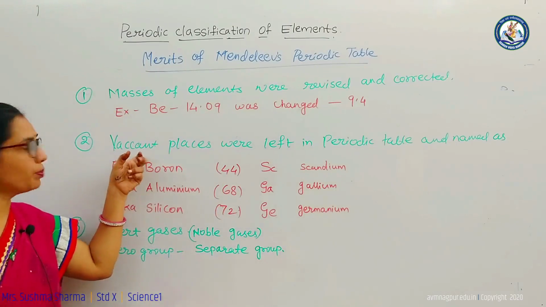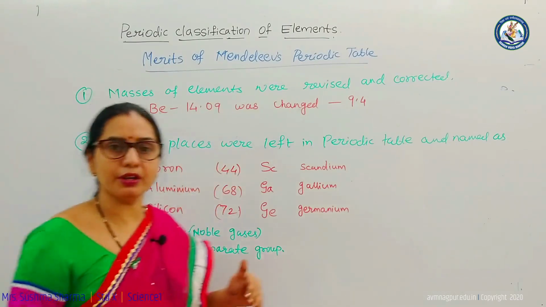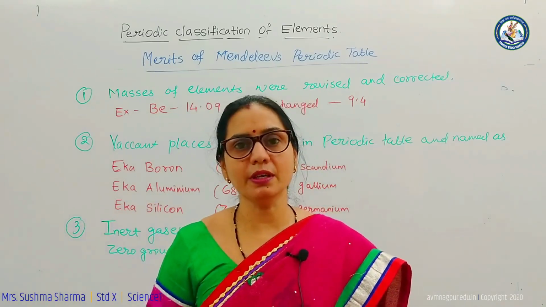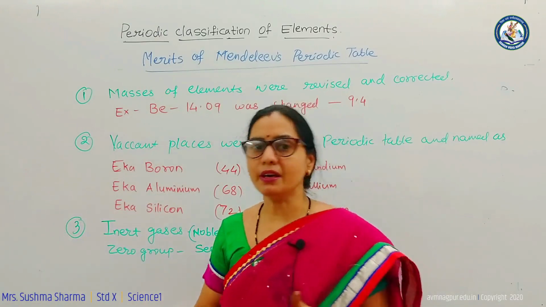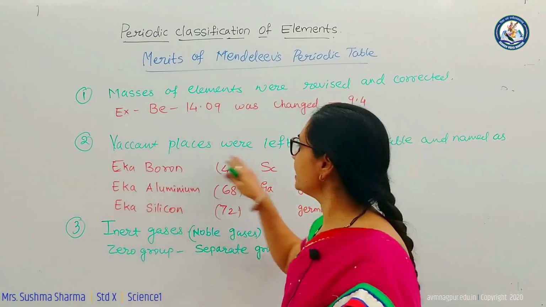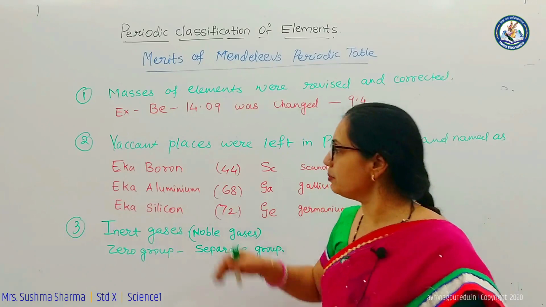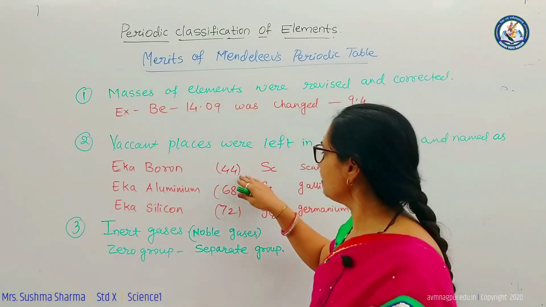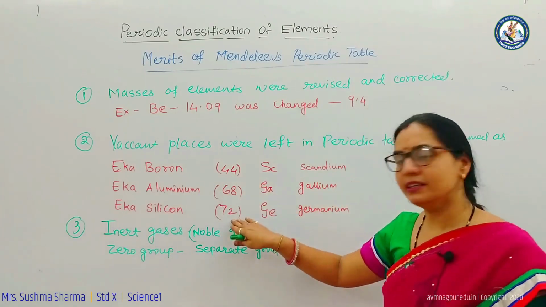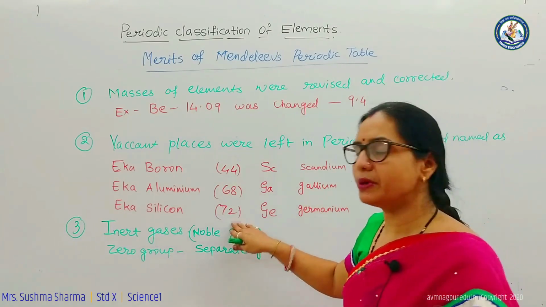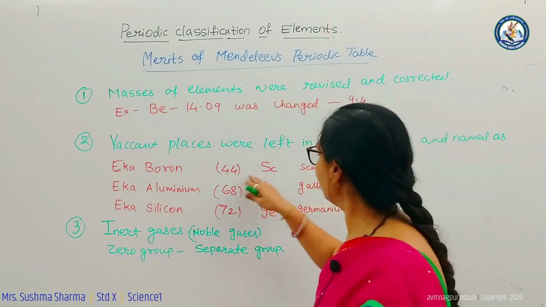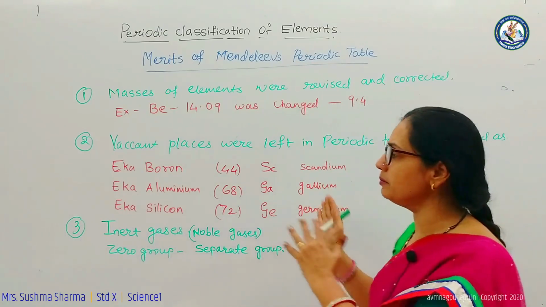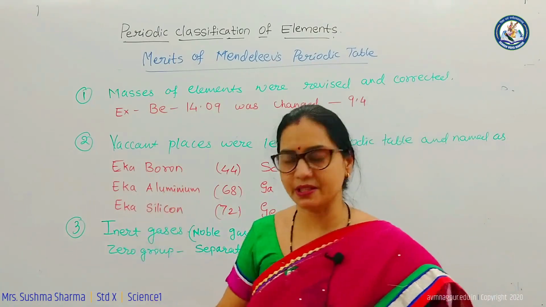The second point was that vacant places were left in the periodic table. It was assumed that there were certain more elements to be discovered after some time, so they were being searched for. That is why he kept certain vacant places and named them Eka boron, Eka aluminum and Eka silicon. The predicted atomic masses were 44, 68 and 72. Later on, when they were discovered, the elements were scandium, gallium and germanium, and they were placed in these vacant places.